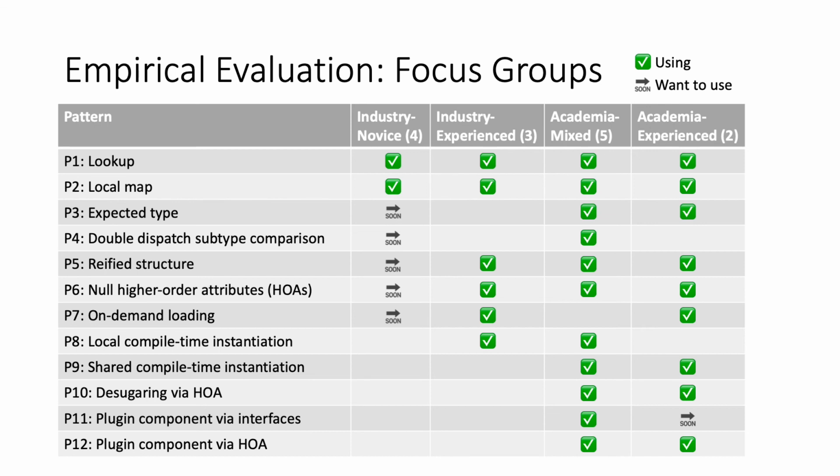We did this to see if the patterns that we presented were complete in some sense and if we were missing something. And it seems that we were covering the patterns quite well. And this table shows which patterns they used and which patterns they want to use. So the beginners in the industry want to use some more of the patterns.